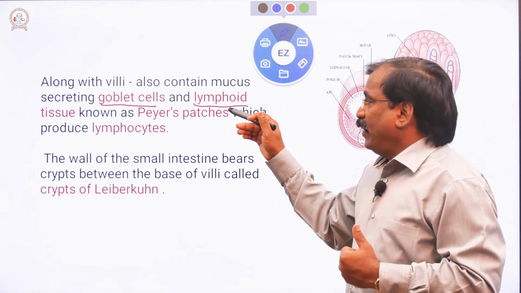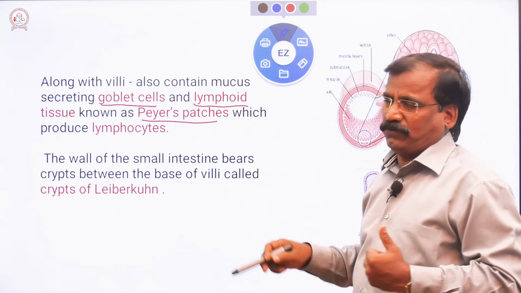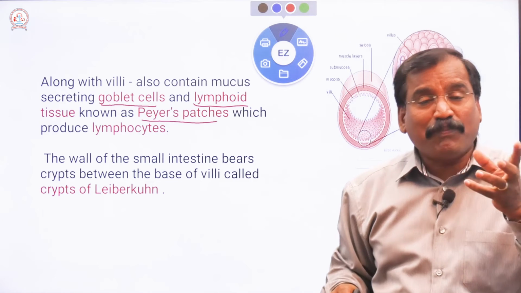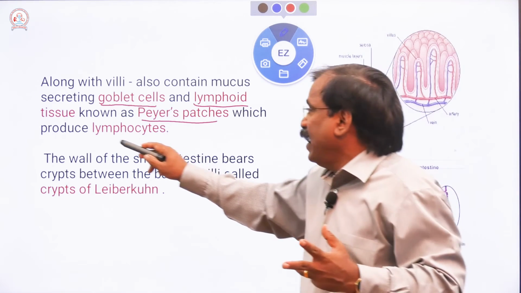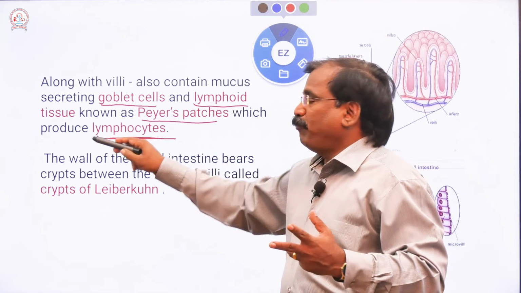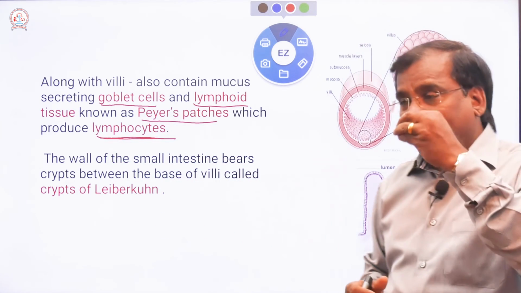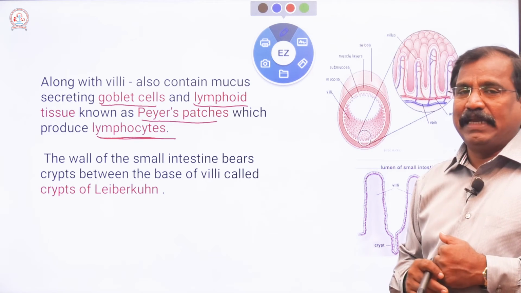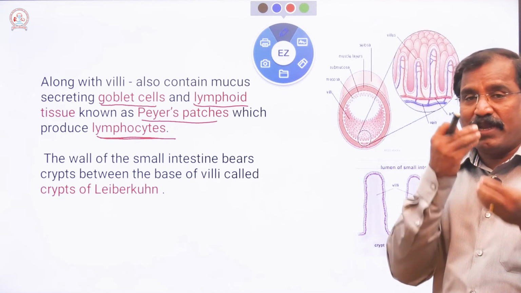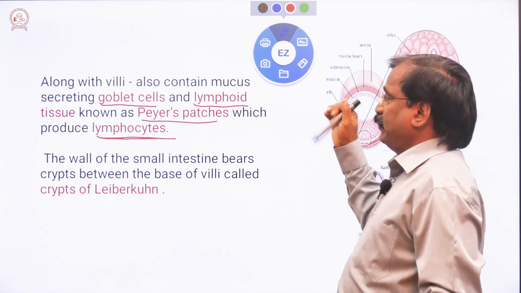The lymphoidal tissues are known as Peyer's patches. The lymphoidal tissue is responsible for immunity and produces lymphocytes. If any foodborne pathogen enters, it kills it. If any microbes enter through the food, Peyer's patches will be there to resist and attack them.